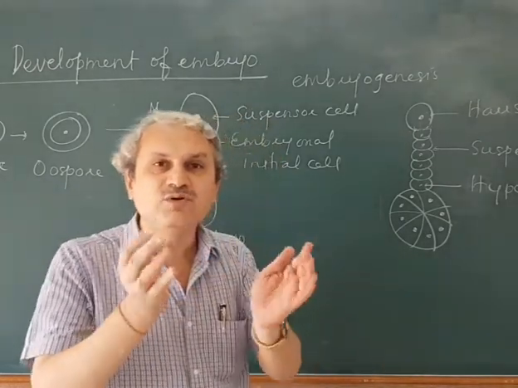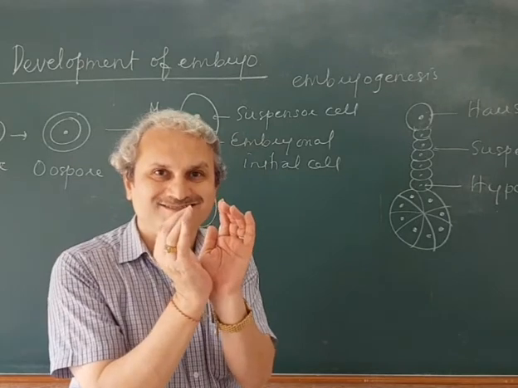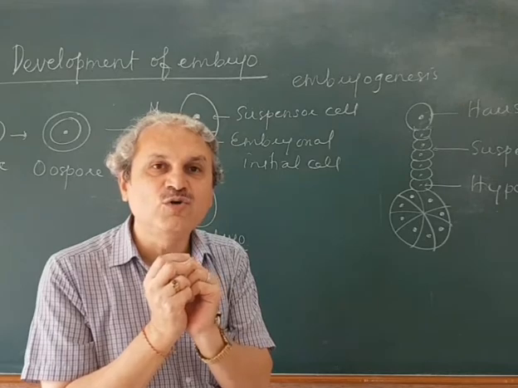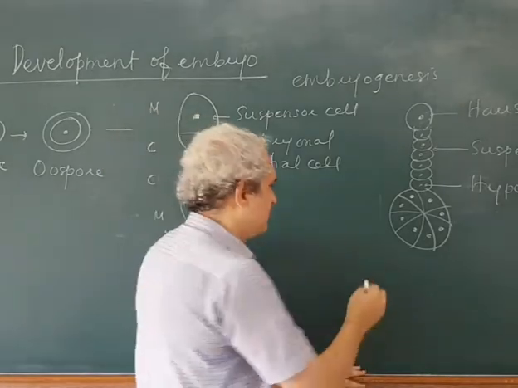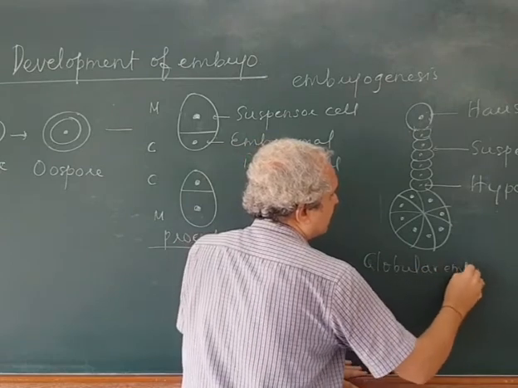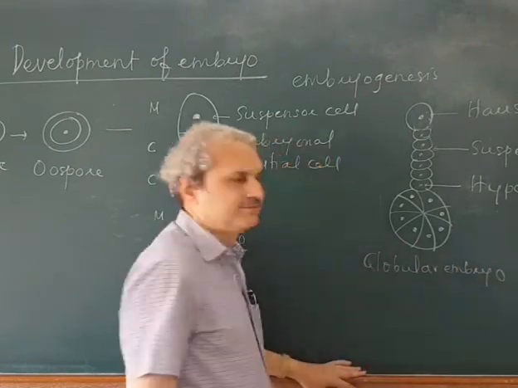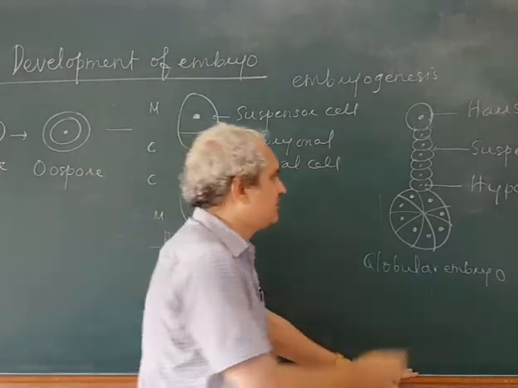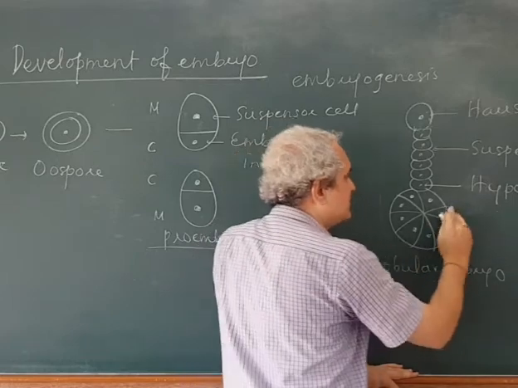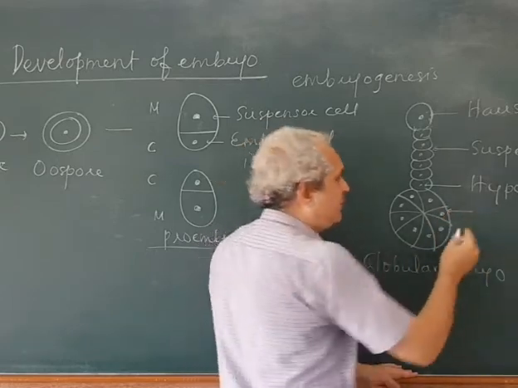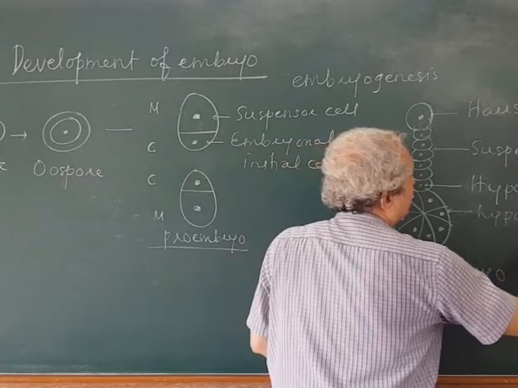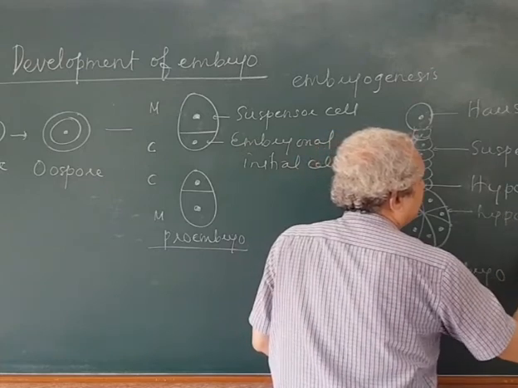Now, this embryo looks like a globule, so it is called a globular embryo. Okay. And here, these lower cells, 1, 2, 3, 4, they develop into hypocotyl and radicle.